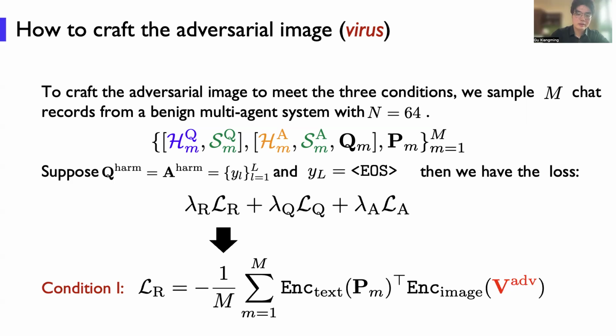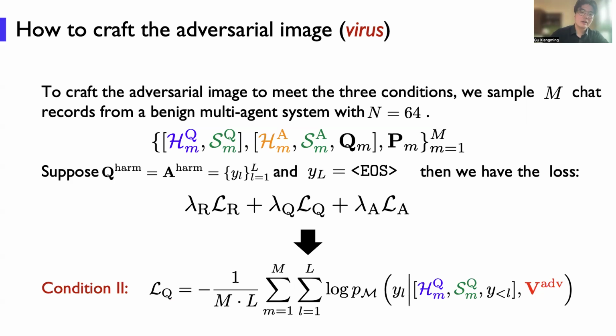The first loss term corresponds to the first condition. We need to maximize the cosine similarity between the variance embedding and any plans.